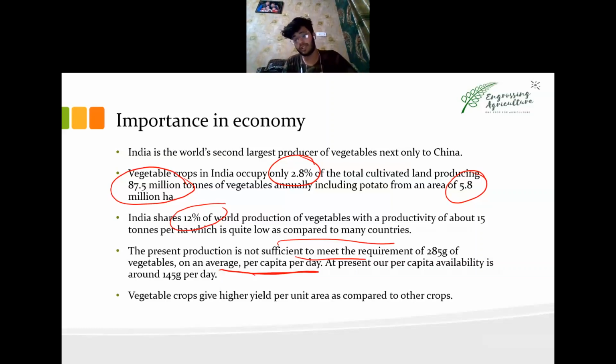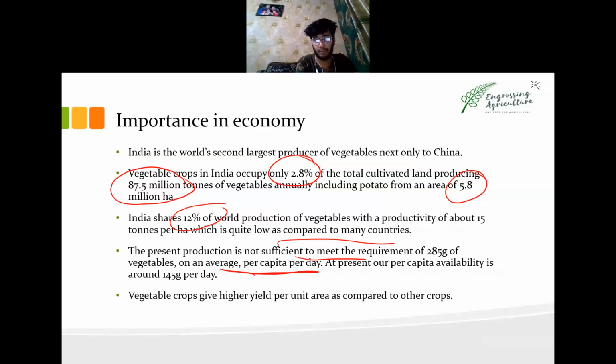Similarly with fruits: the fruit production is really high, but per capita consumption of fruit is very low, as the poor are not able to afford the fruits or the vegetables. This is the case in India and also other developing countries.